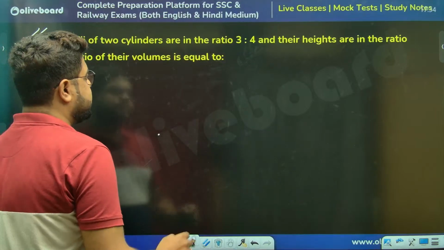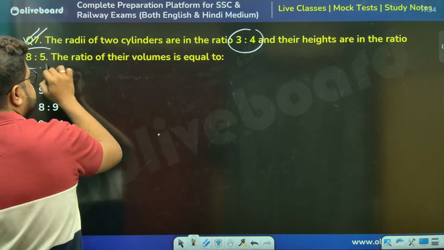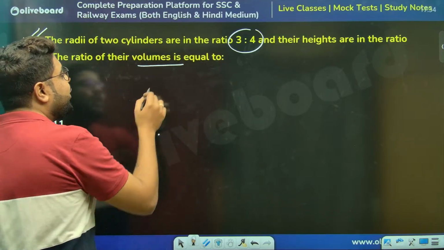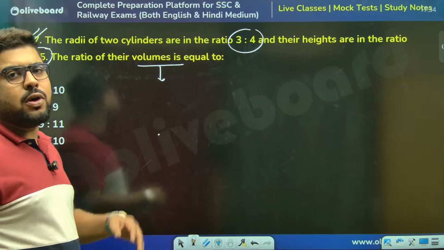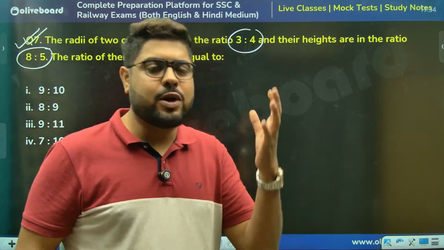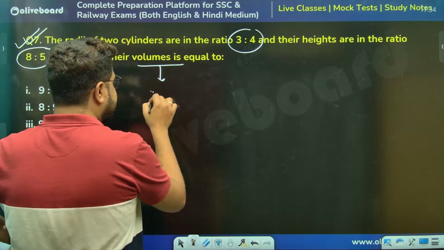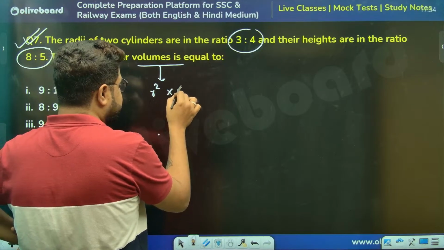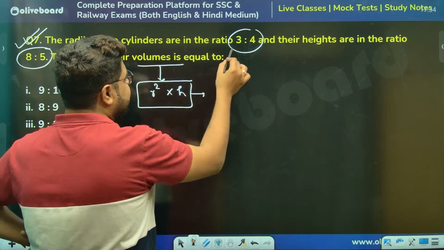Cylinder ratios, this. Height ratio, this. Volume ratio, sir. Ratio means I will not think about the constants. Volume is pi r square h. So this is only r square into h.